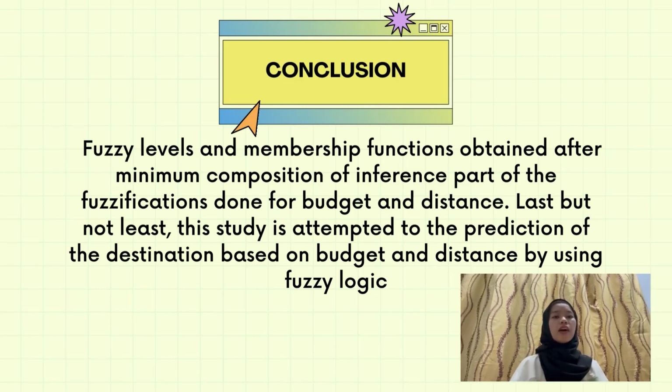The table illustrated the predictable destination based on the value of budget and distance. Fuzzy levels and membership functions were obtained after minimum composition of the inference part of the fuzzification done for budget and distance. Last but not least, the study attempted the prediction of the destination based on budget and distance by using fuzzy logic. So that's all from us.